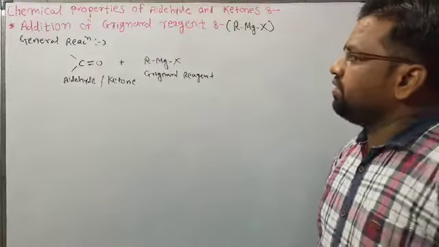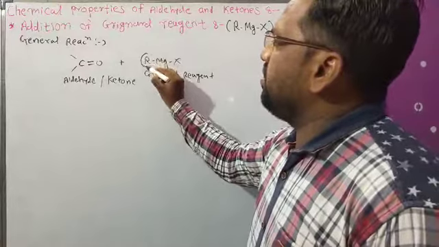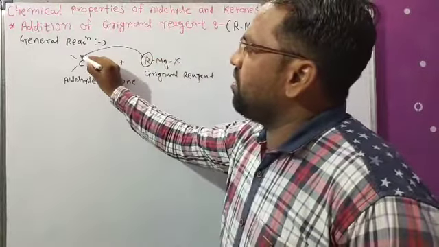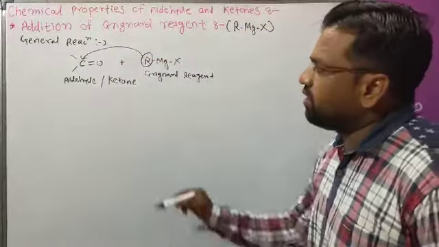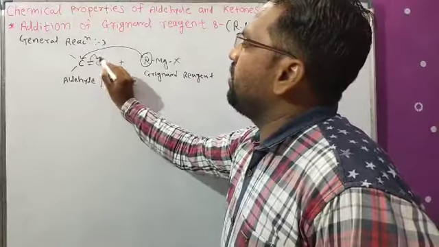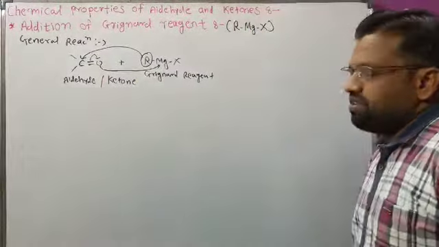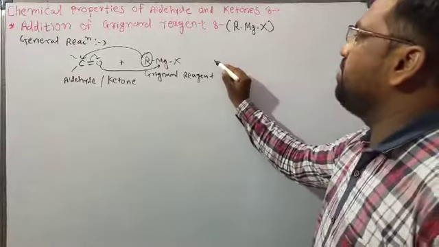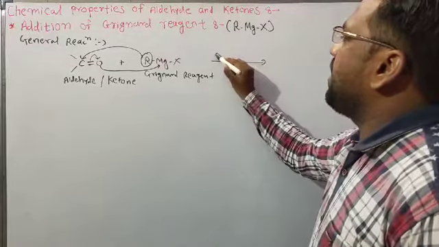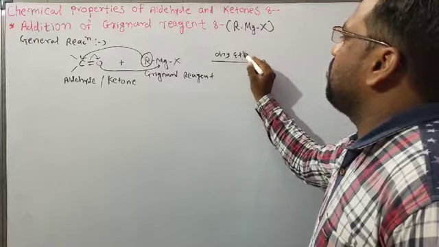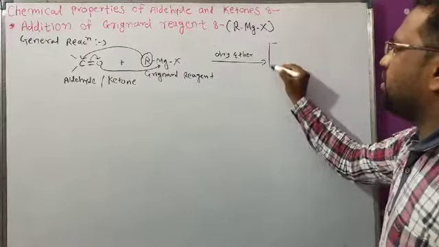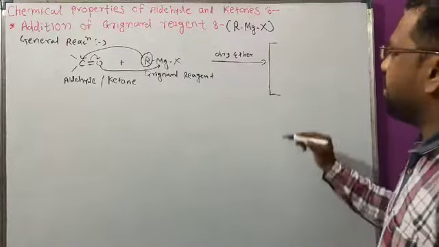In this Grignard reagent, the alkyl group, that is the R group, attacks the carbonyl carbon atom, and the double bond is converted into a single bond. Then oxygen forms a bond with the magnesium metal in the first step in presence of dry ether. Firstly we get the addition compound, that is, the addition complex.